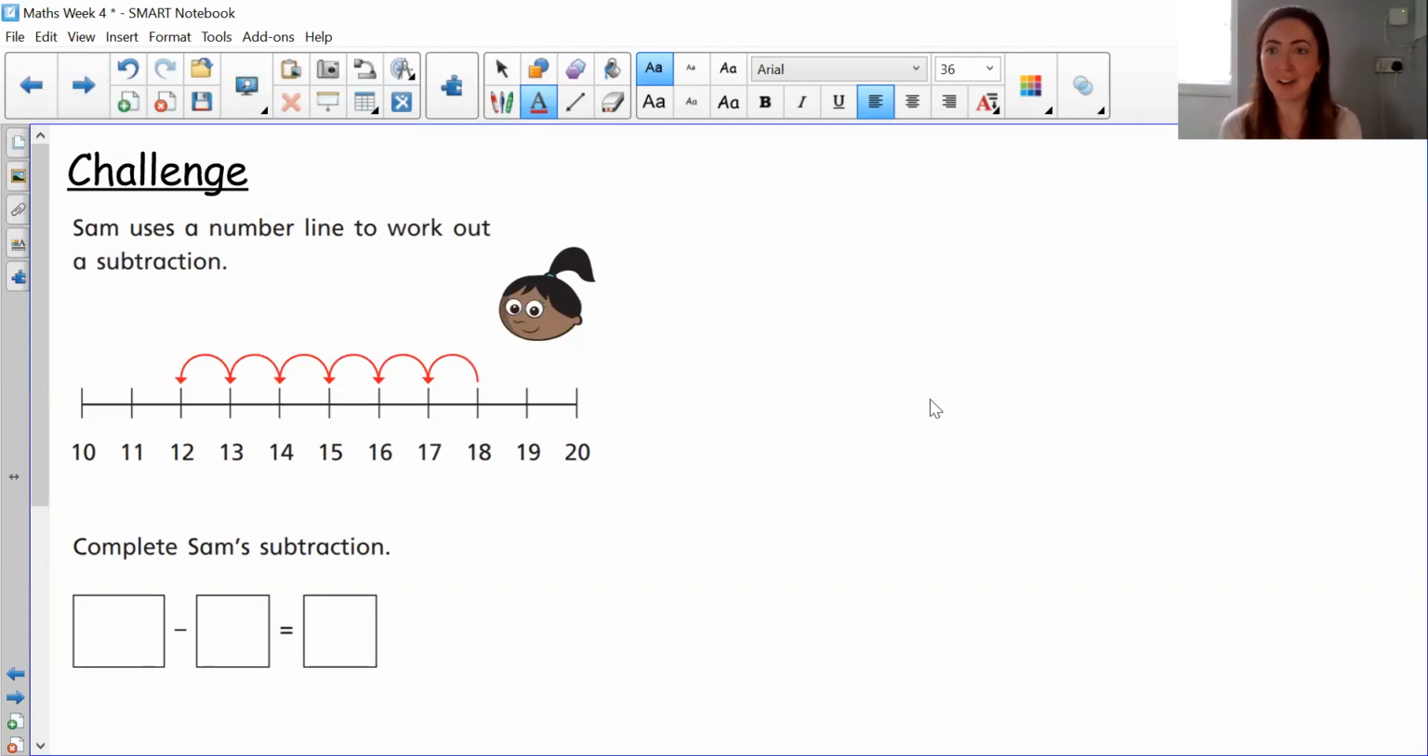So your challenge now, the last part of today's lesson, last part of the worksheet, is for you to see if you can complete Sam's subtraction. So just like we've just done, it's a different subtraction this time.